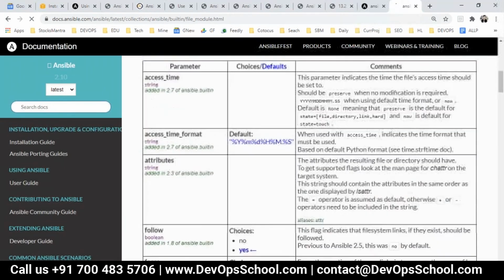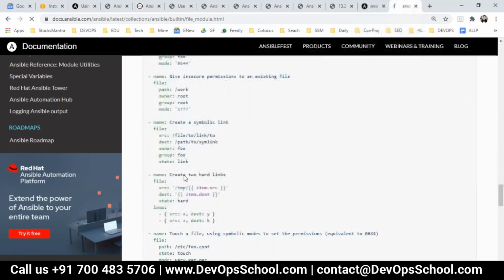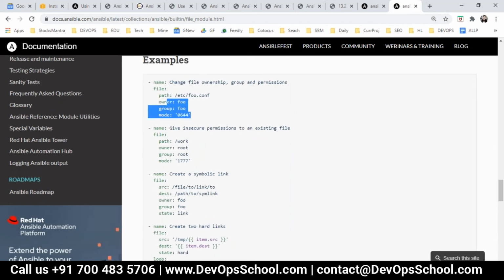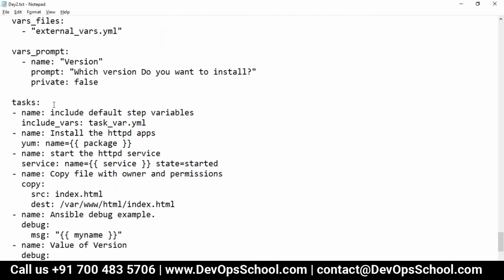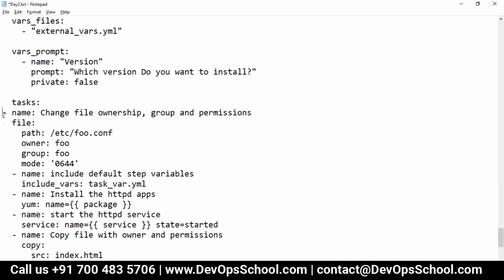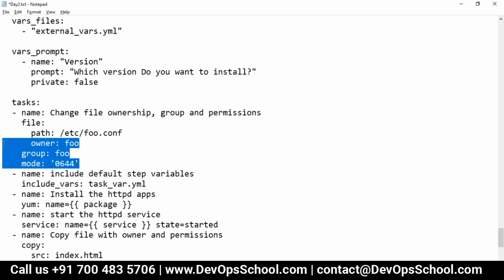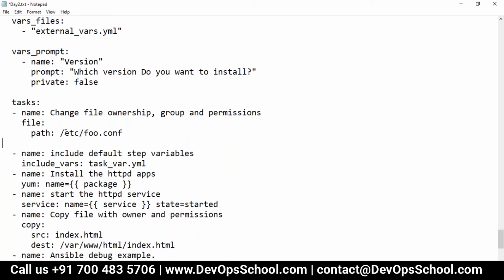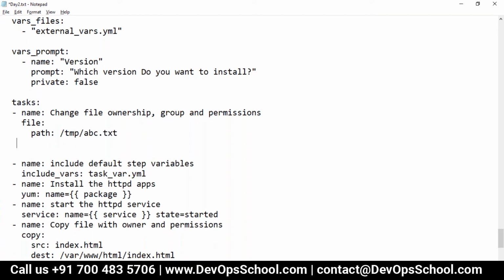So I will create a fake file in the ARS somewhere here, in tmp, abc.txt, with state equal to touch.